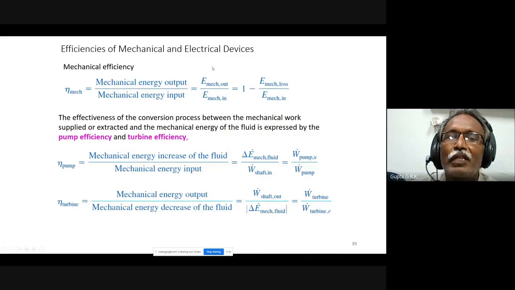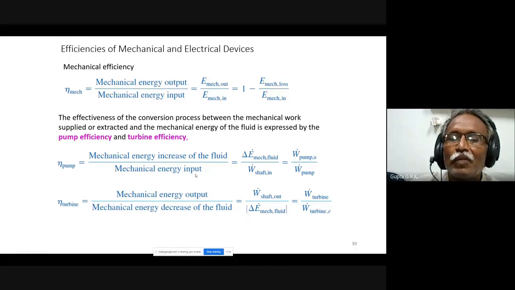Okay, efficiencies of mechanical and electrical devices. Mechanical efficiency is mechanical energy output by mechanical energy input. Whatever input minus output is losses, mechanical losses. So this can be written as 1 minus mechanical losses by mechanical input. That is the efficiency. Pump efficiency and turbine efficiency, we have already discussed. For pump efficiency, the mechanical energy increase of the fluid is the output, and the mechanical energy is the input.